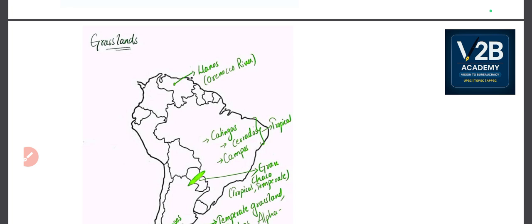After that, we can go to another continent and locate the different places. South America, North America and the parts of Africa. Africa is a little difficult, but South America, North America and Australia are very easy to remember. Europe, Asia and the countries of Africa are something which is difficult to remember. However, we'll try to remember everything with details. Don't worry. So let's meet in the next class.